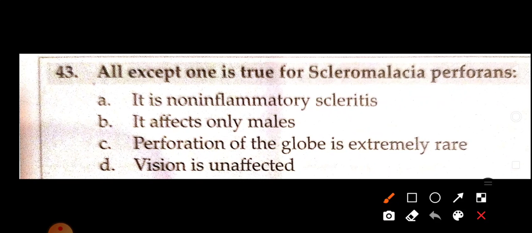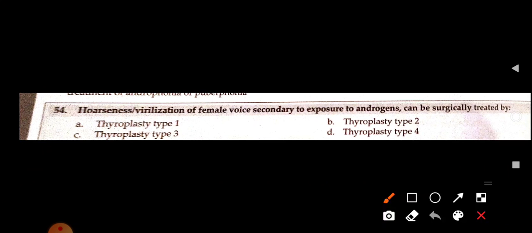Okay. Now, all except one is true for scleromalacia perforans. It is non-inflammatory scleritis. Affect only males. So which one is the best answer here? Guys, the best answer is it affects only males. It's wrong. It mainly affects females. It is non-inflammatory scleritis, absolutely right. Perforation of the globe is extremely rare. Vision is unaffected.